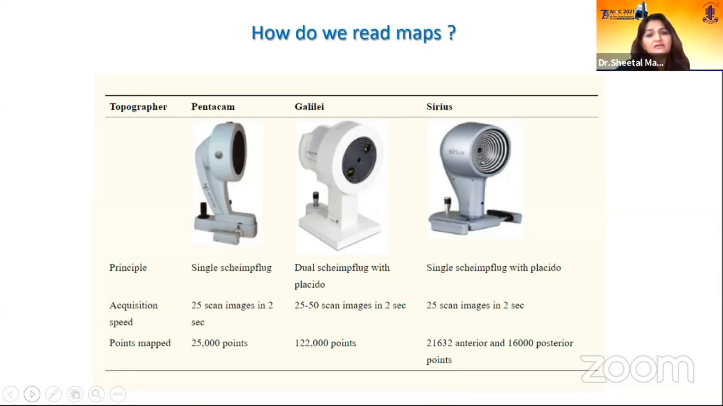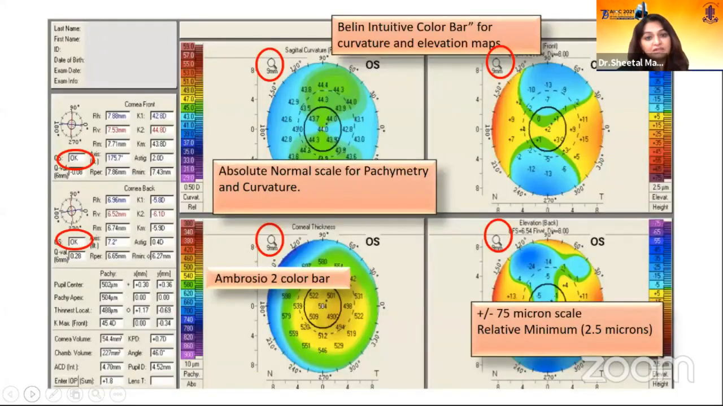So these are the main topographers we use in our practice. I'm going to talk about Pentacam and Cirrus because these are the 2 topographers I have used mainly in my practice. So this is a Pentacam 4 map. As we can see, we first have to see the qualitative check. Then the Belin intuitive color bar is used for curvature and elevation map.